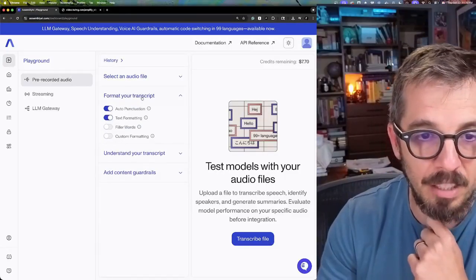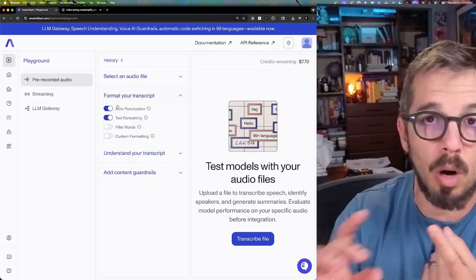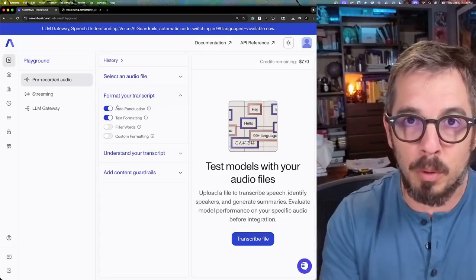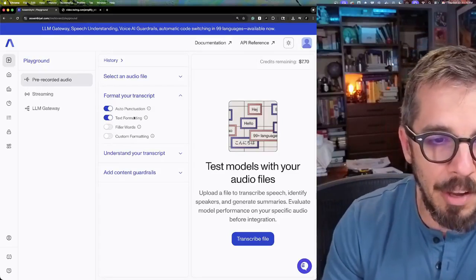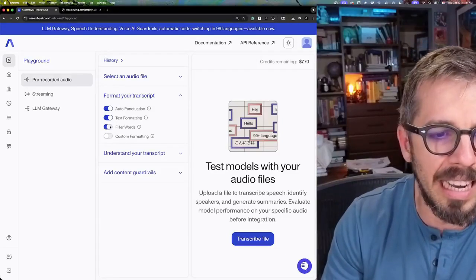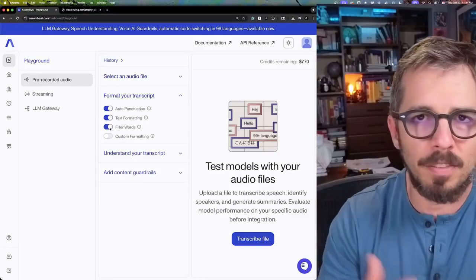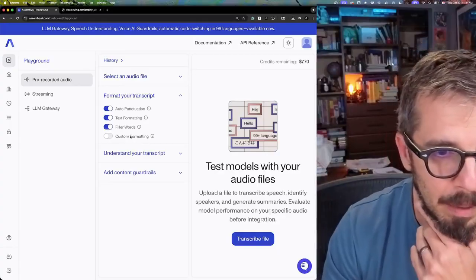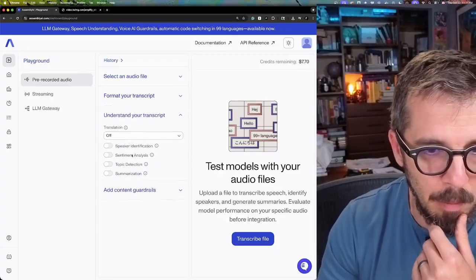Now let's go into format the transcript, and you can see you can do auto punctuation. So the model determines where to put the correct punctuation. You can do text formatting. You can get rid of filler words. So if somebody's saying, well, that will get stripped out automatically from the model.